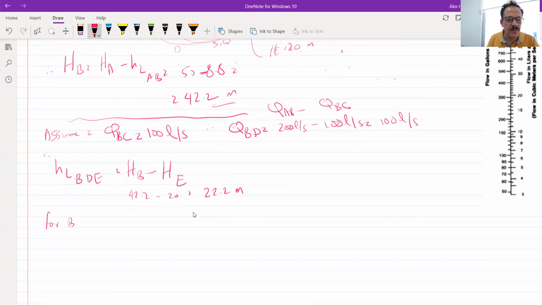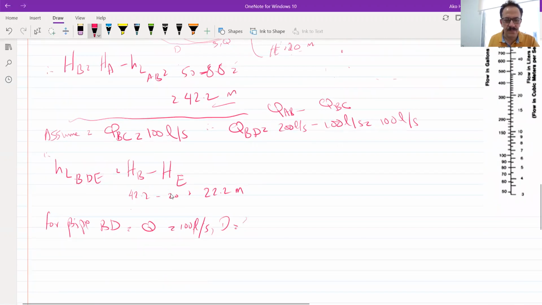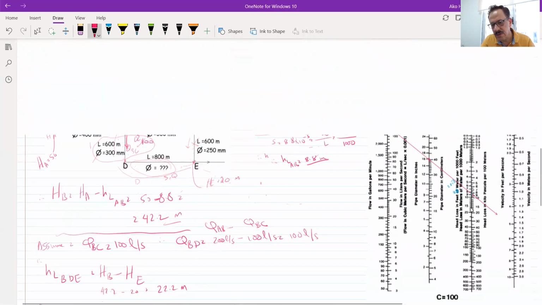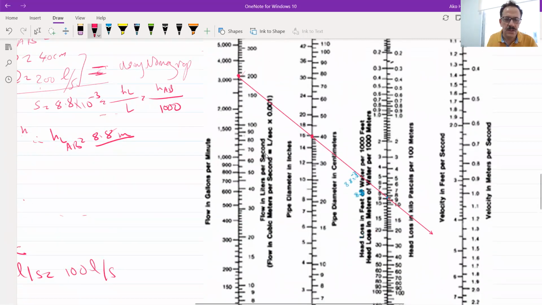Now, for pipe B and D, the assumed Q is 100 liters per second, and the diameter is equal to 300 millimeter. So I can find S from the nomograph. So 100 by 300. Here's 100. This is 100. And this is 300.